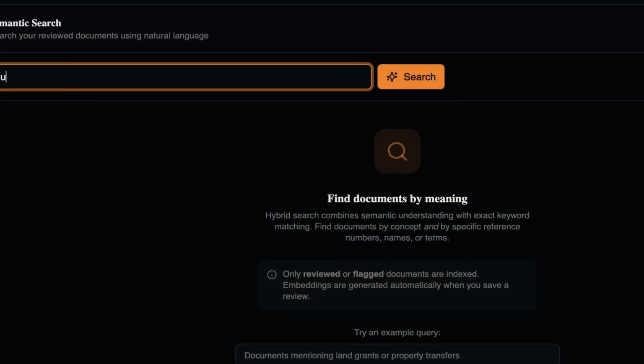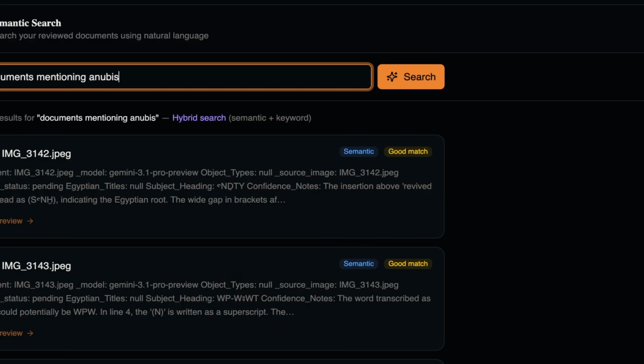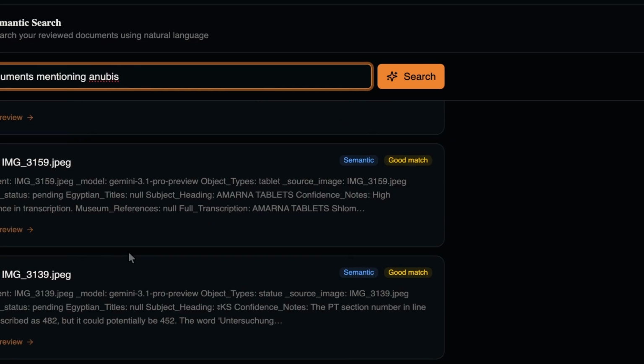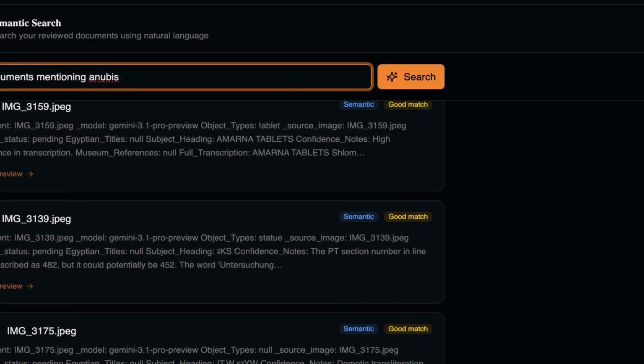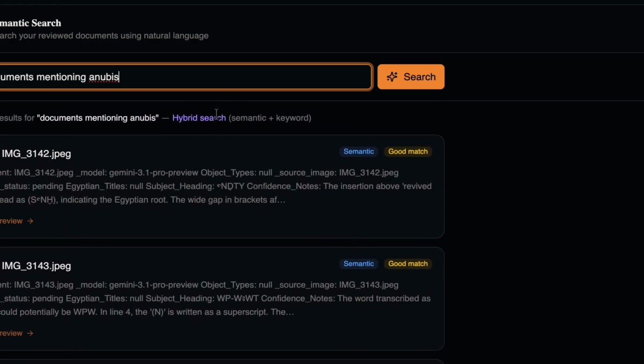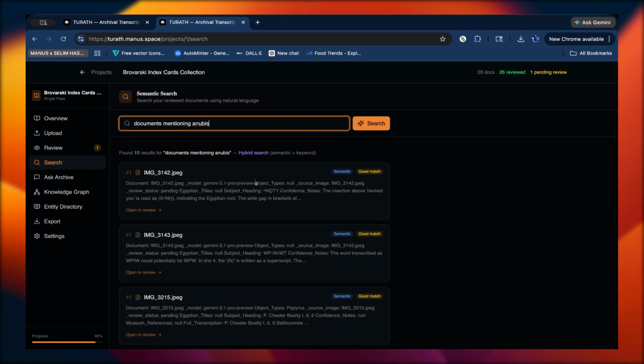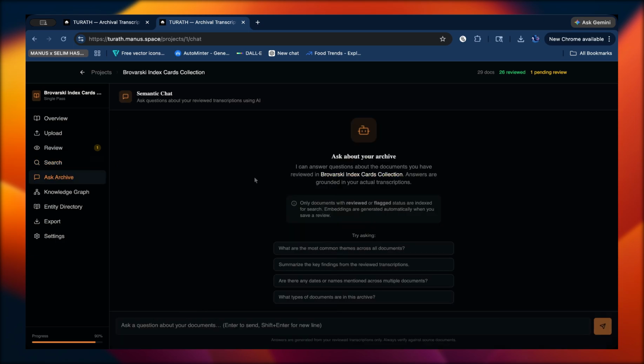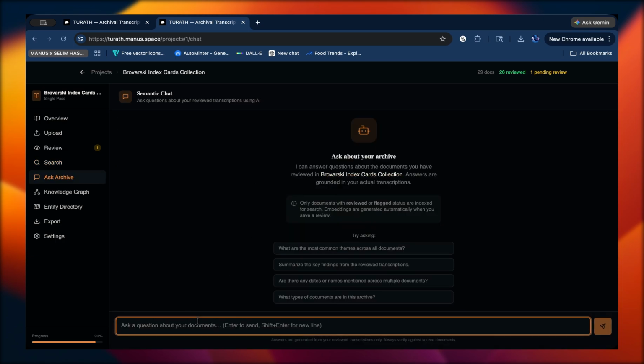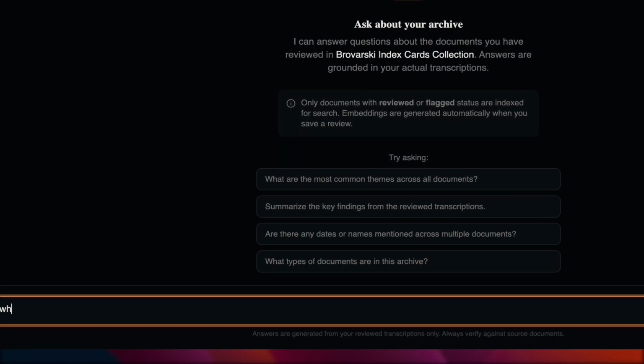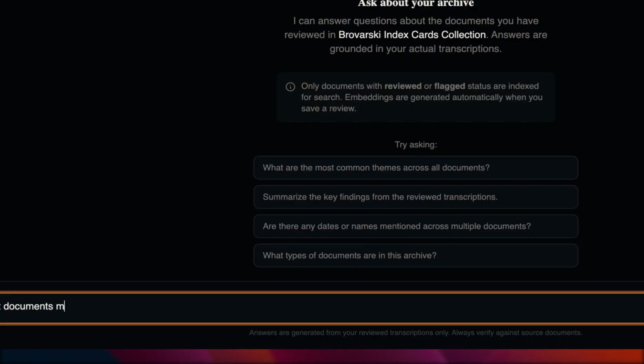I can go back and retype this, and we have all of these different matches. We have 10 matches, so I can go through and use these as evidence if I'm writing a paper, etc. And then you can actually chat with a chatbot that is solely based off the documents you've uploaded to it. So, what documents mention Anubis, for example, and what do they mean to the field?